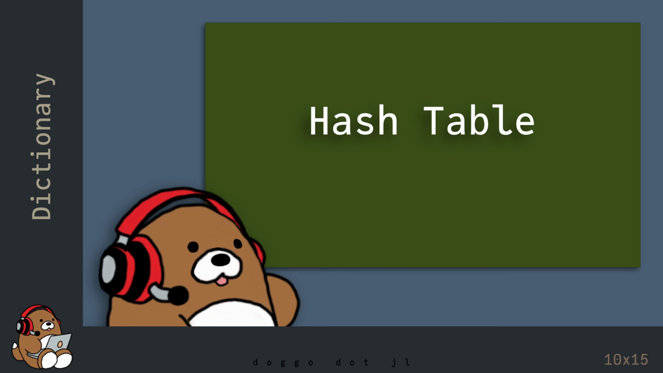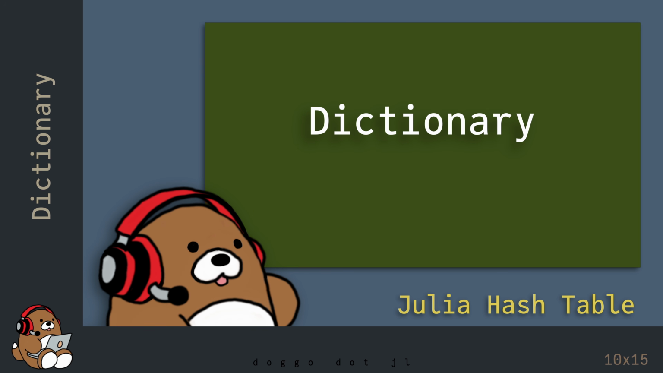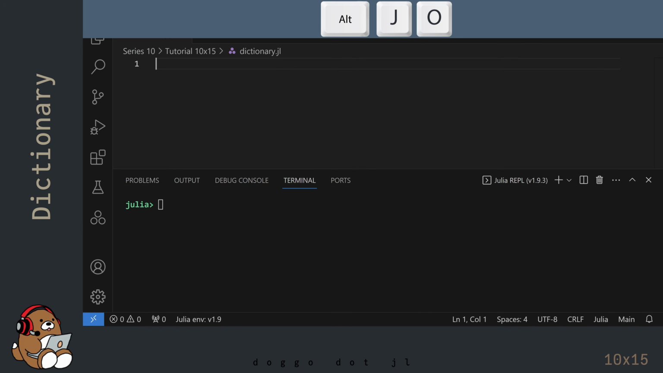Depending on the programming language, this data structure is referred to by different names. The Julia implementation of the hash table data structure is called a dictionary. Let's take a look at an example. I'm in VS Code and I've already created a new .jl file. I've also launched the Julia REPL by using Alt-J, then Alt-O. And I've adjusted my user interface so that my REPL window takes up roughly half of my screen.